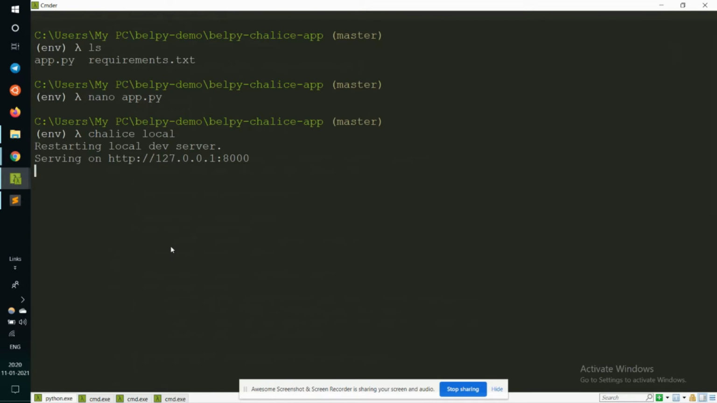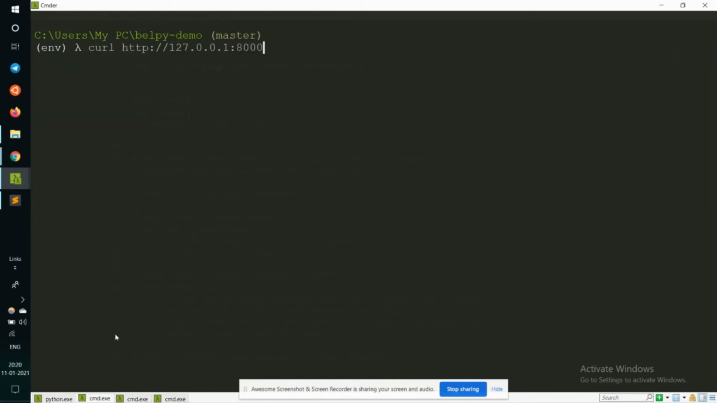This will kickstart the local development server, and we can just use this particular URL and curl it to see that our JSON message is actually being returned. Sounds cool? Now that we have our own Chalice development server up and running on the default local port 8000, we can go ahead and deploy this API on the AWS resources.